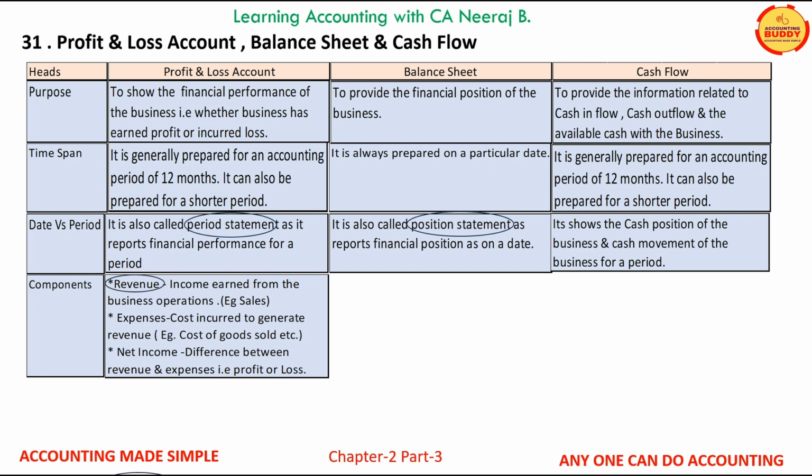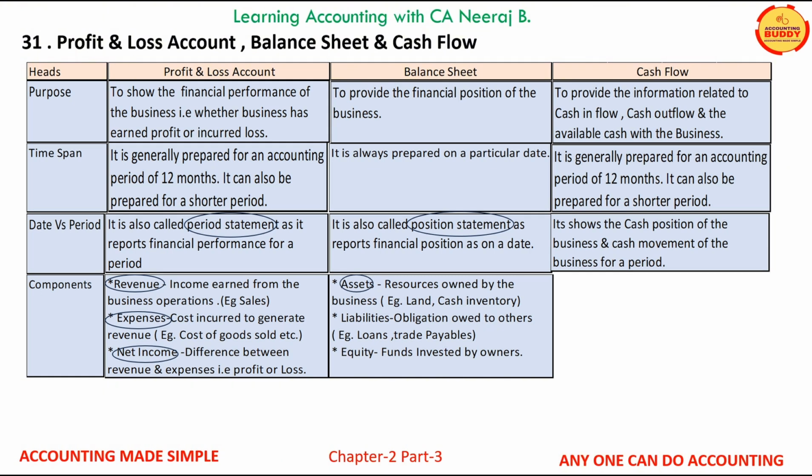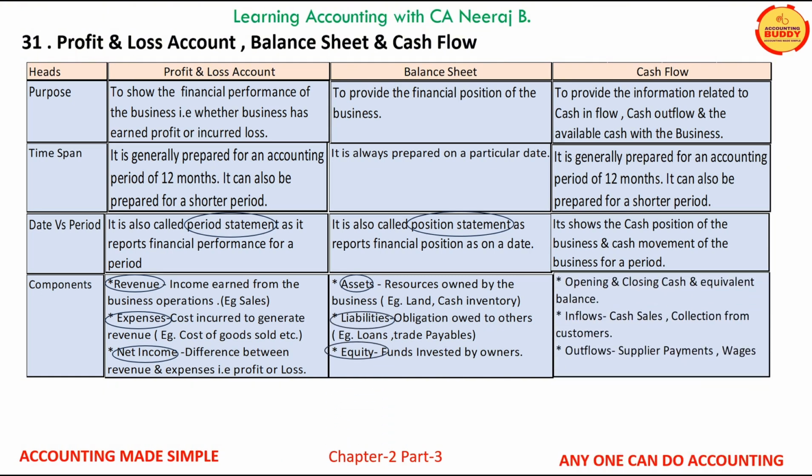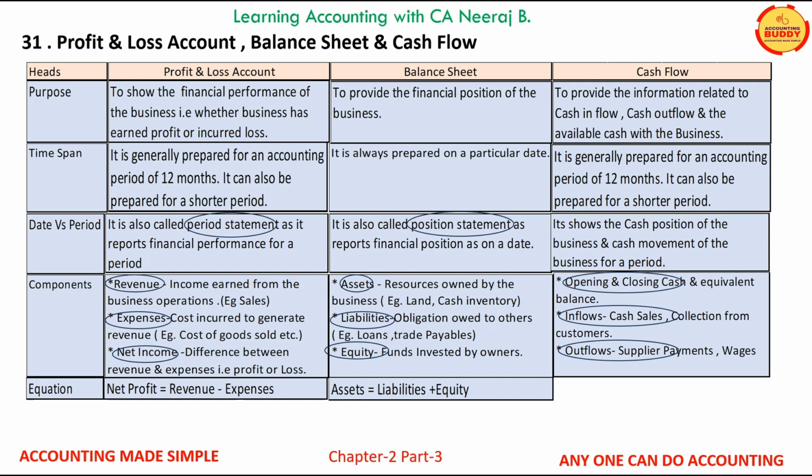Revenue, expenses, and net income are the components of the profit and loss account, while assets, liabilities and equity are the components of the balance sheet. Cash flow components include opening balance, closing cash balance, plus cash inflows and cash outflows. The equation of the profit and loss account is net profit is equal to revenue minus expenses. For the balance sheet, the equation is assets are equal to liabilities plus equity, and for cash flow, the equation is opening balance plus inflows minus outflows is equal to closing balance.